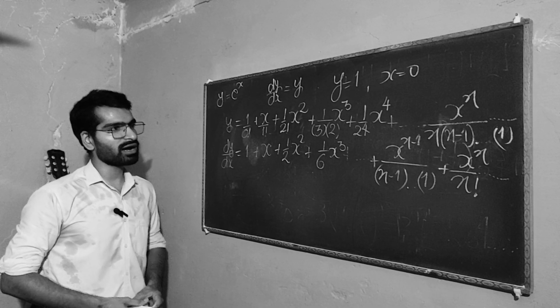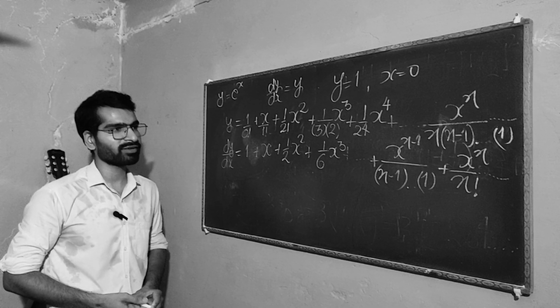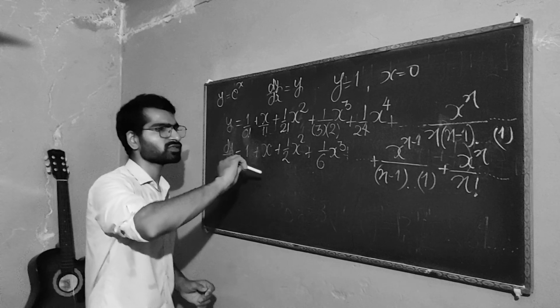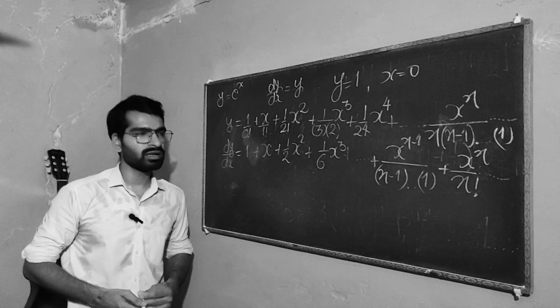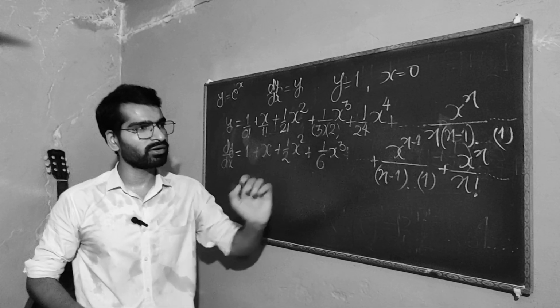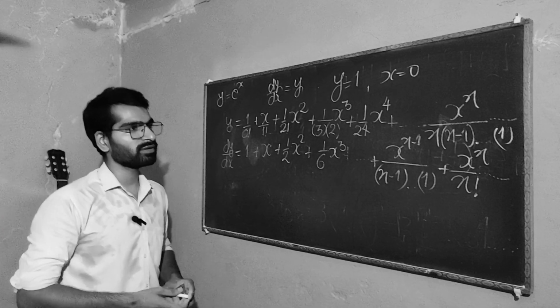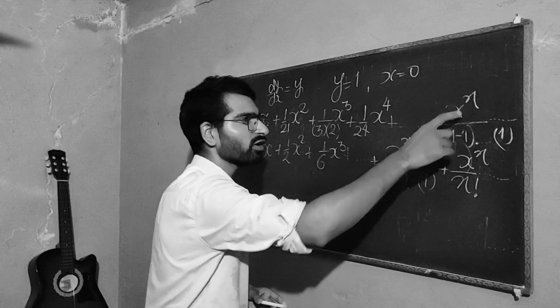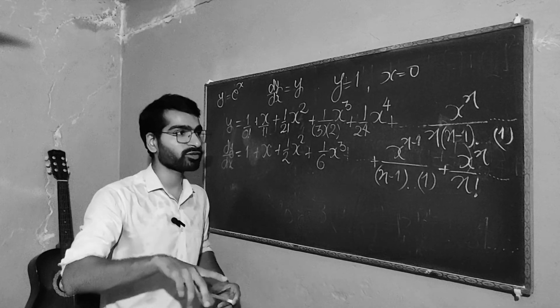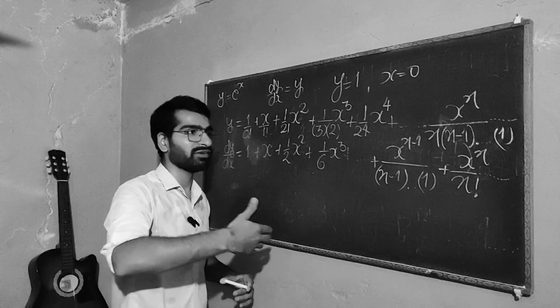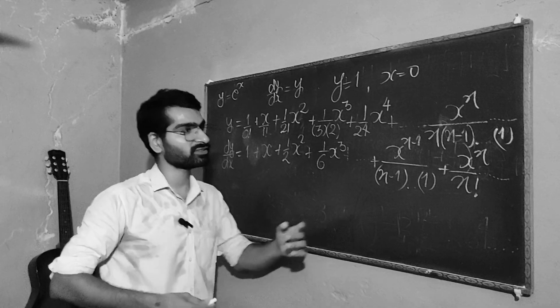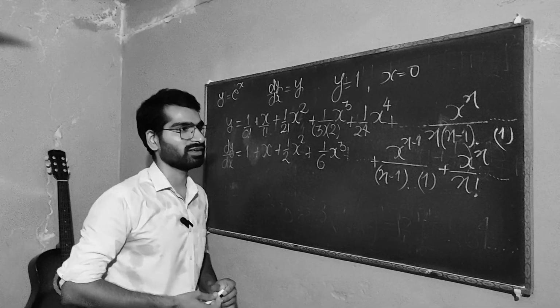Now you are going to suspect it. You may think this series is going to blow up because you have an infinite number of terms. Well, not quite. Yes, of course, x is growing fast, but n factorial is growing even faster, way faster than x to the n, actually.